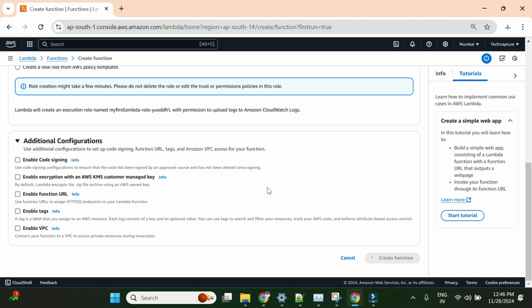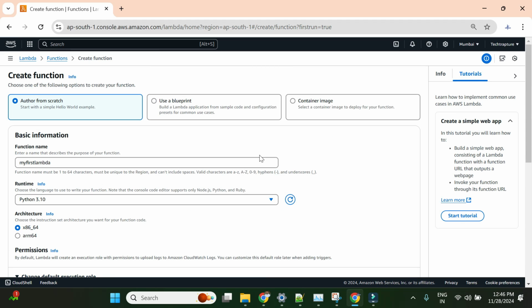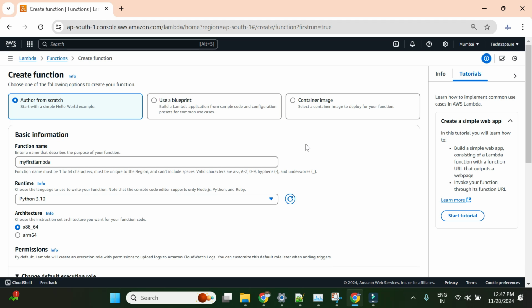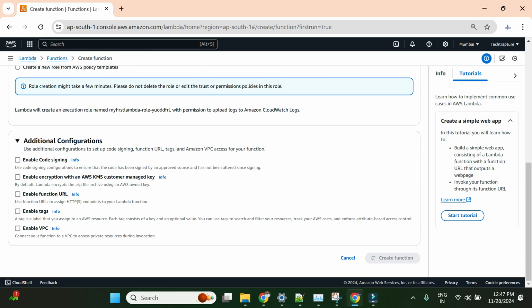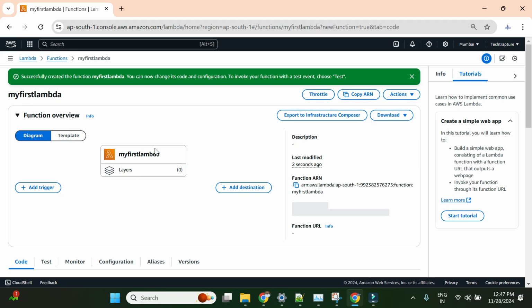Now you might think there is no option to write code here, but it will create your function with default code, and then we can update our code and deploy our Lambda function. On the next screen you will see our code, which is default code for now, but you will have the option to update your code and deploy your Lambda function. So now you can see you are on the screen.